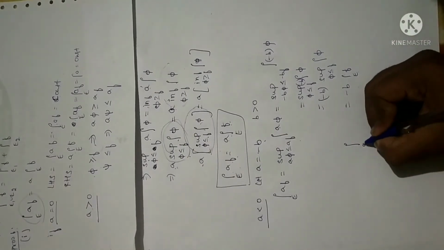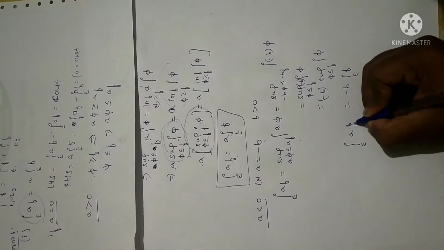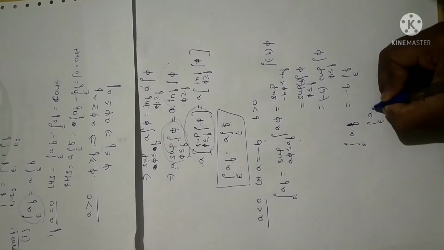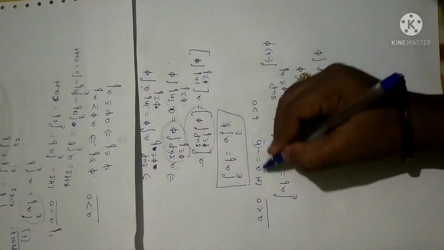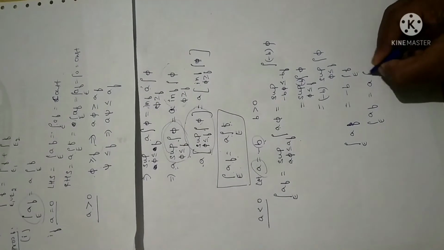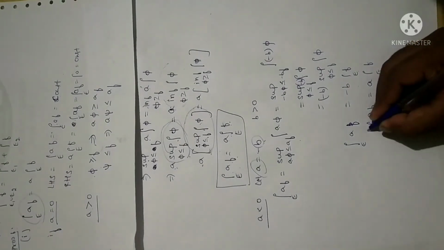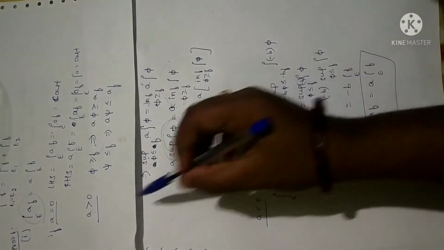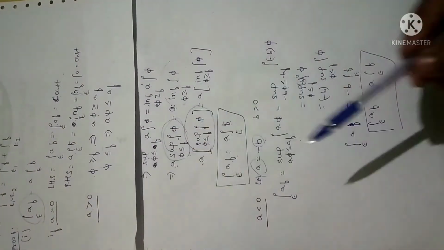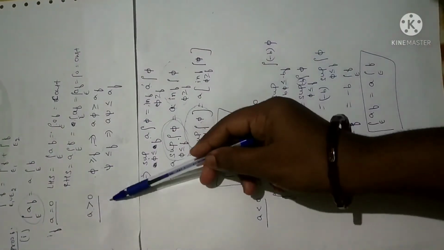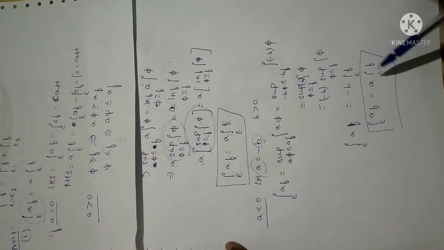Let me write LHS here. Now A into F. Integral over A into F. What is the value of minus B I have taken? It is A. So I can write this as A into integral over F. So the result is true for all the cases. If A is equal to 0, A less than 0 and A greater than 0, result is obvious. So that is what we need to prove for the first one.